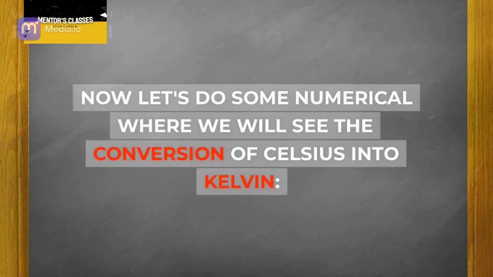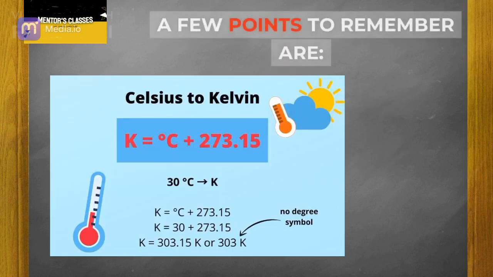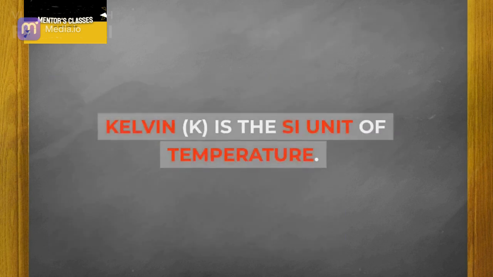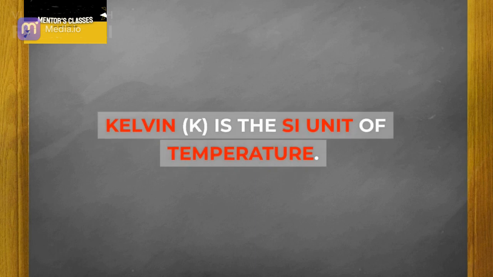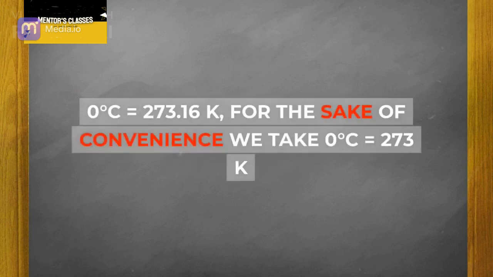Now let's do some numericals where we will see the conversion of Celsius into Kelvin. A few points to remember are: Kelvin, K, is the SI unit of temperature. 0 degrees Celsius equals 273.16 K. For the sake of convenience, we take 0 degrees Celsius equals 273 K.